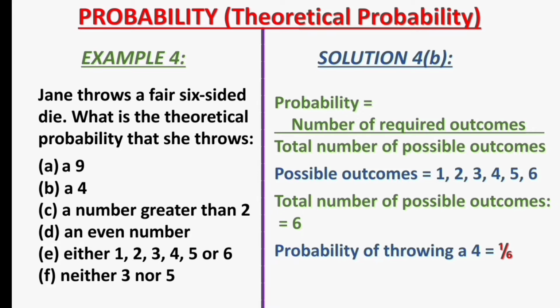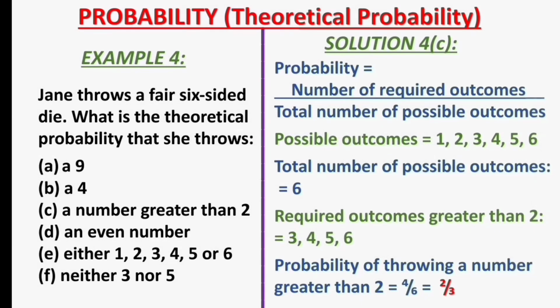For the solution to example 4c, can you tell the probability of throwing a number greater than 2? Let's see if you can. To find the probability of throwing a number greater than 2, the required outcomes greater than 2 are 3, 4, 5, and 6.